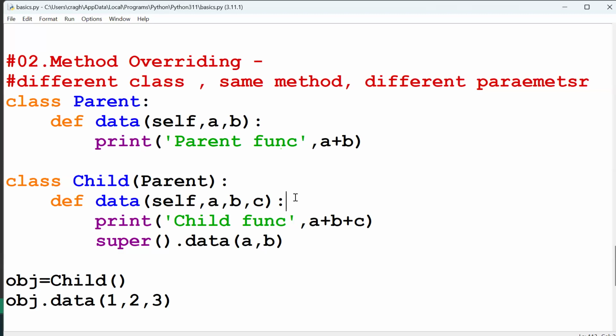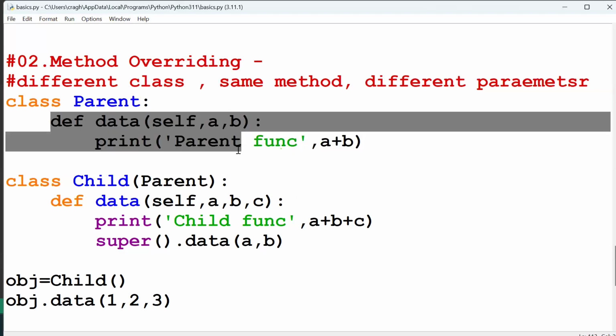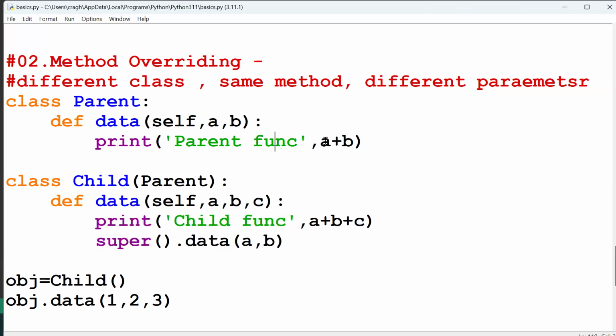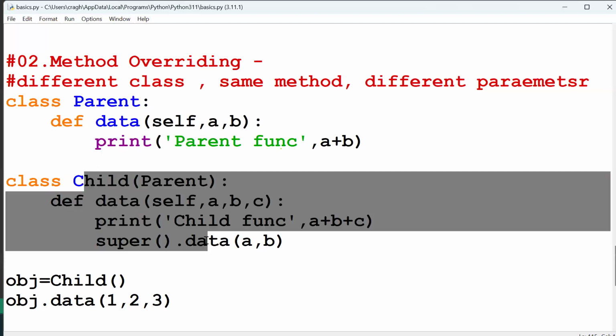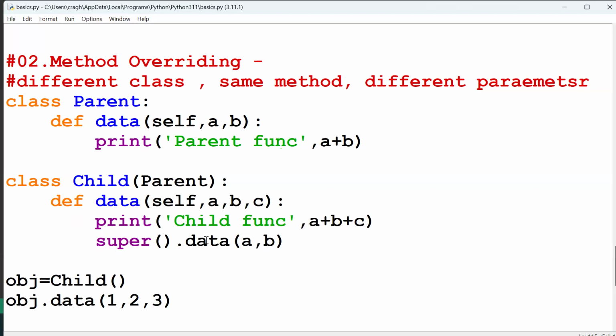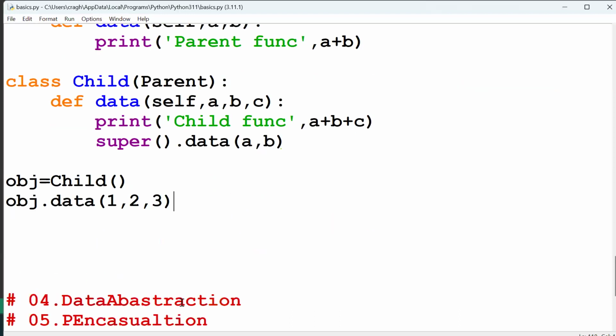And what is polymorphism? Many forms. One object's behavior is different. The object is the same, but the behavior is different. For example, this behavior is 3, this behavior is 6. Same object, but the work is different. That is the polymorphism method, with overriding and overloading, runtime and compile time. Clear, guys? The remaining data abstraction we will also discuss.